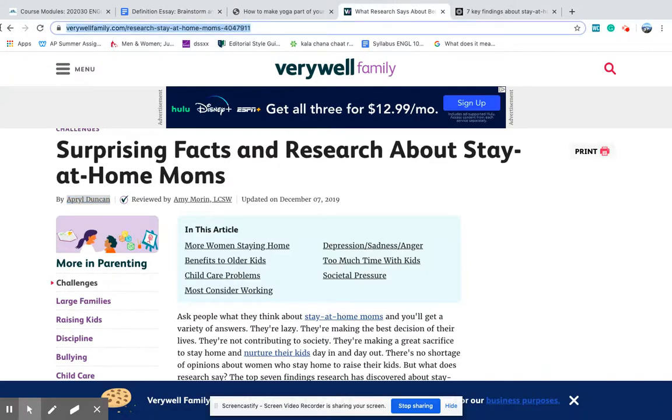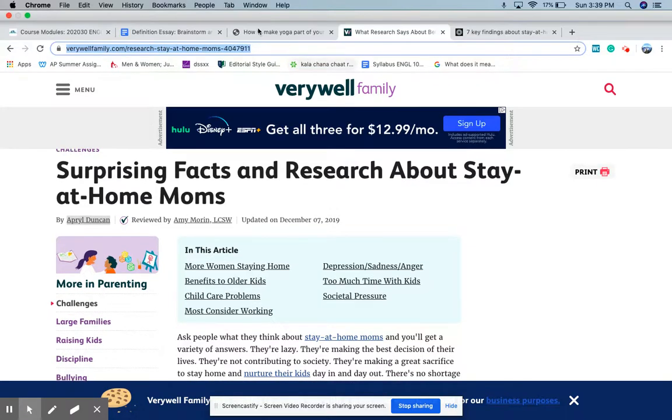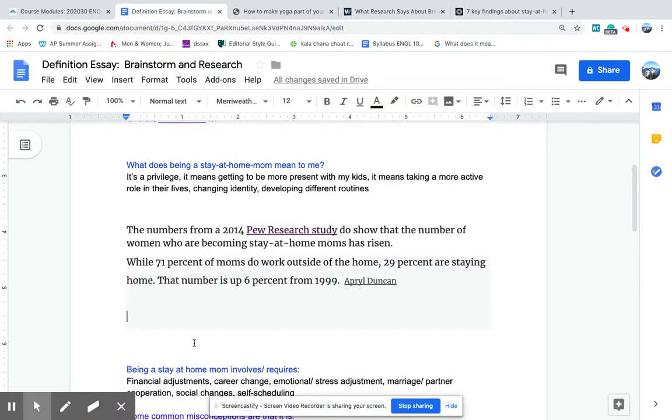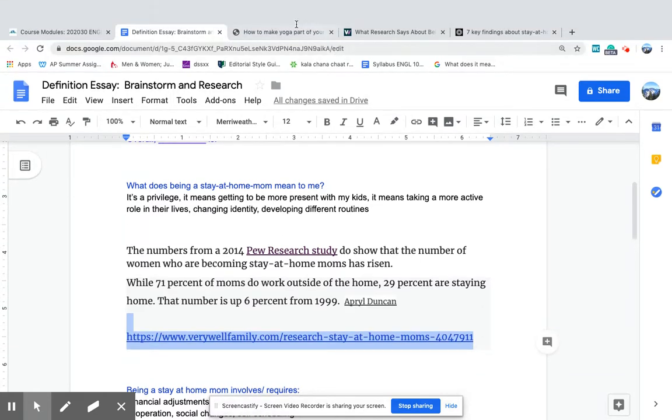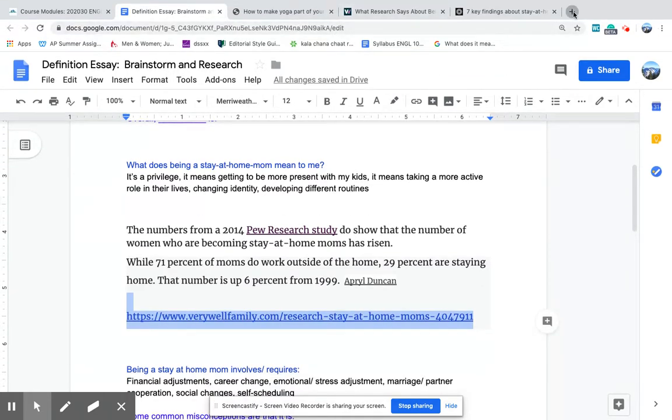So every time that you have a quote that you think you might use, do yourself a huge favor so that you don't have to do this at the end of your paper at 11:58 in the evening, and paste in your URLs after your quotations. Okay, that way you'll have them. When you go to make a works cited, you're going to need the URL to figure out where you got your information from. When you are ready, after you've written your essay, I want to show you a place you